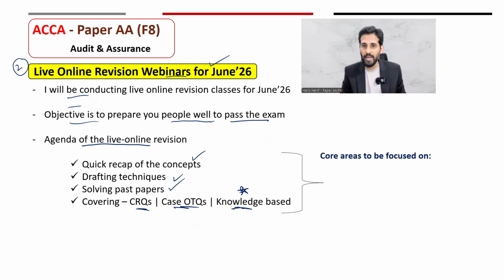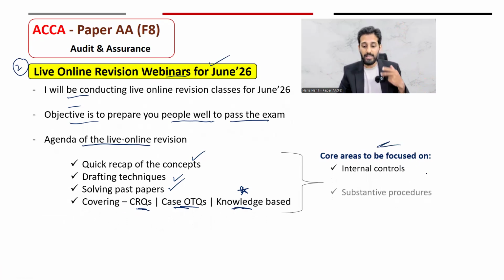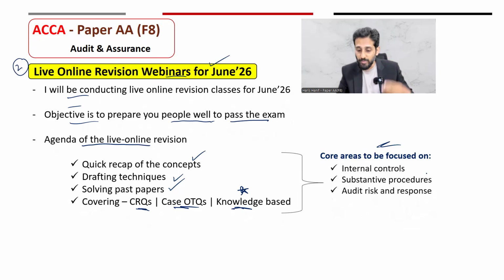The core areas to be focused on are internal controls, obviously a very important area, because you receive a definite question on internal controls, right? Then substantive procedures, and audit risk and response. These are the three dominating topics for your CRQs. If you can take around 15 marks at least from each, that is 15, 15 and 15, 45 marks. Sometimes substantive procedures are examined for 20 marks, or even 18 marks for internal controls.